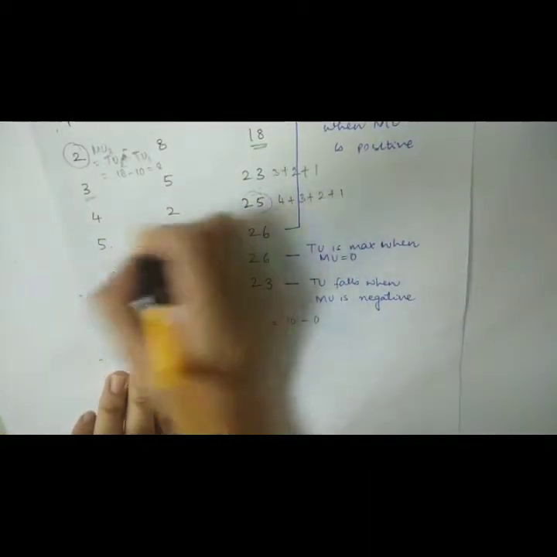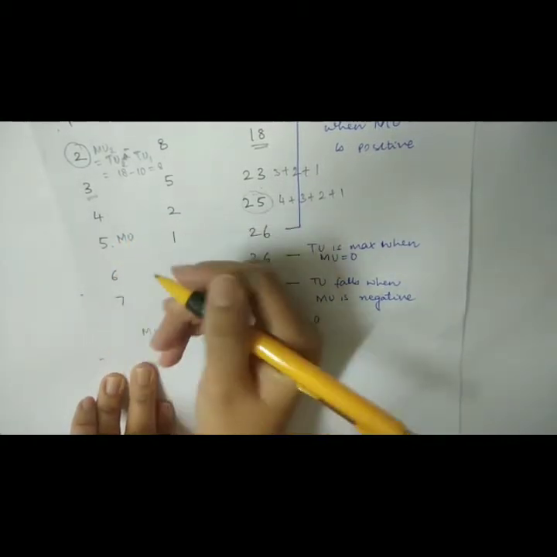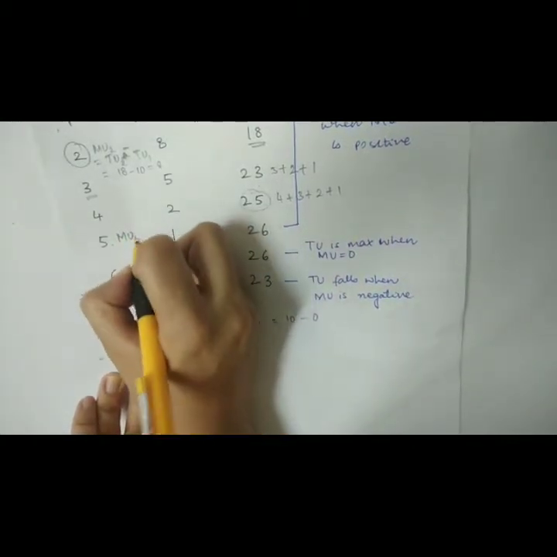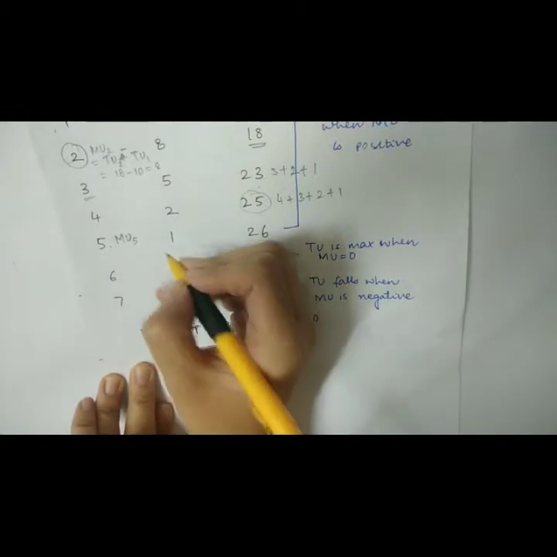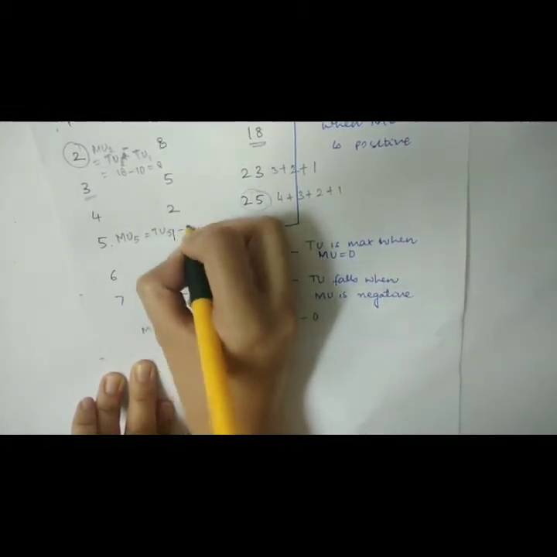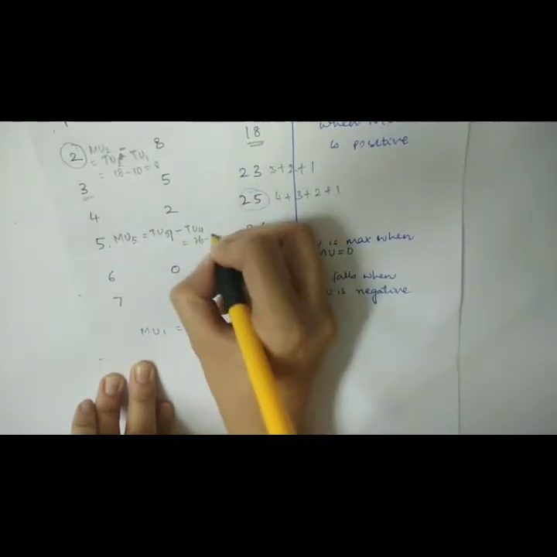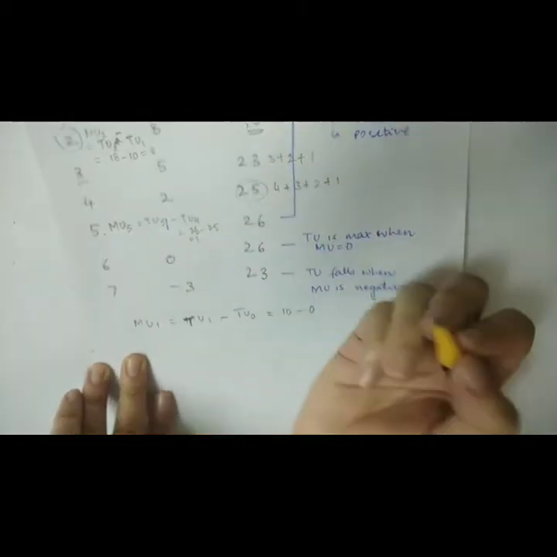Now, let us move on to this. Marginal utility from the fifth unit of the commodity is equal to total utility from the fifth unit of the commodity minus total utility from the fourth unit of the commodity, which is 26 minus 25, which is equal to 1.